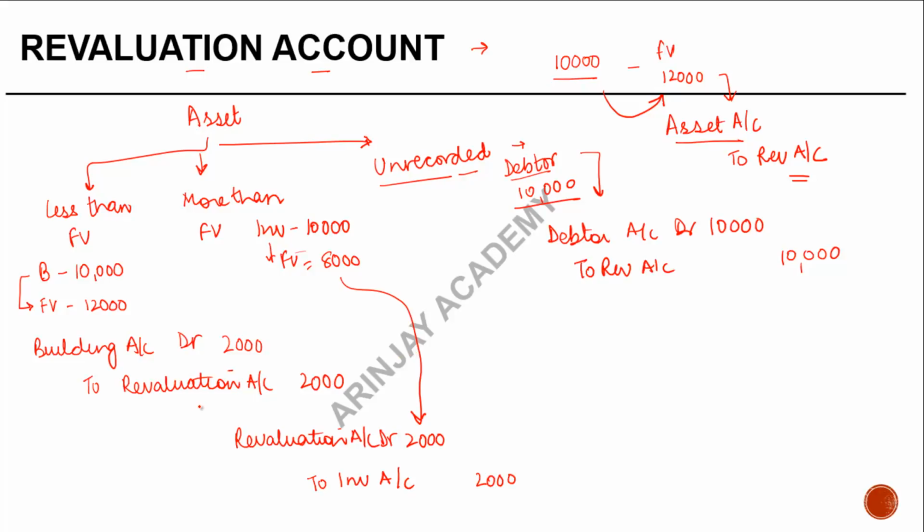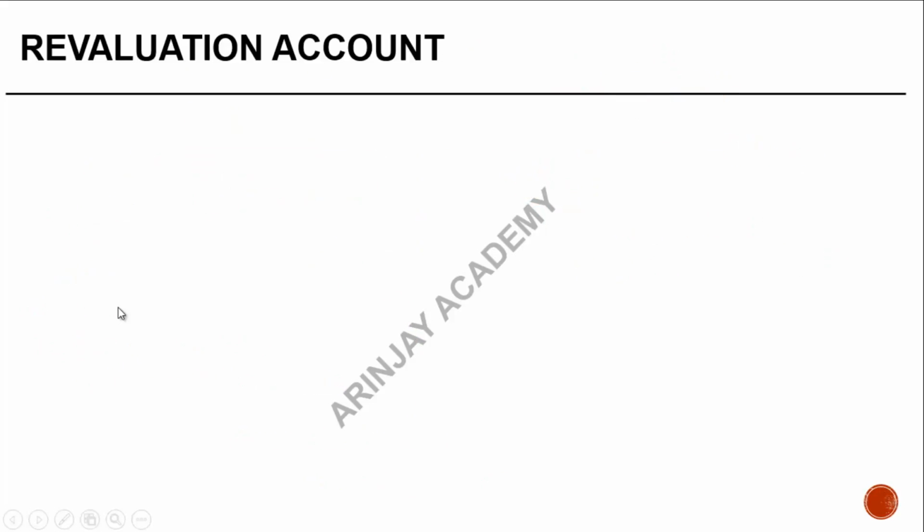right? Just like this, there could be the other side also. If there is an increase in the asset, there could be an increase in the liability also, right? So how would it look? If a liability is at less than fair value, or the amount which has to be paid for such a liability, what am I going to do? I'm going to increase the liability, right?